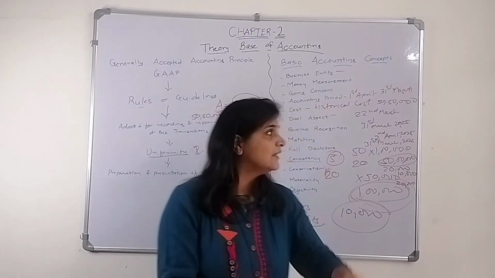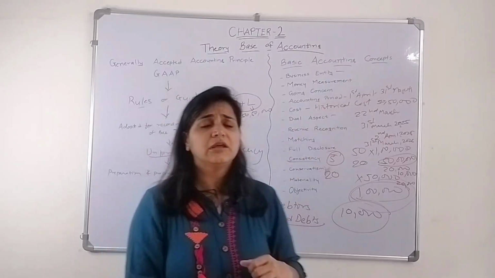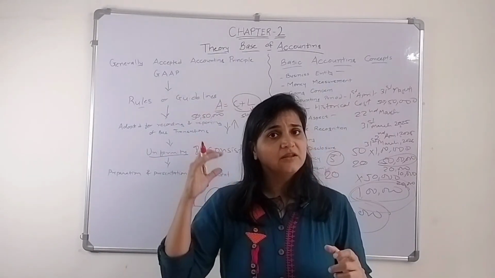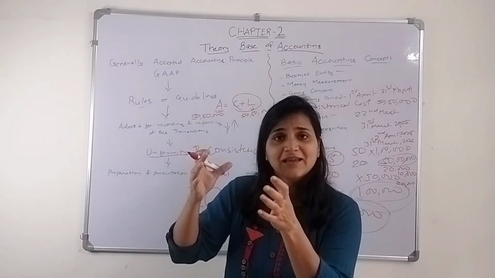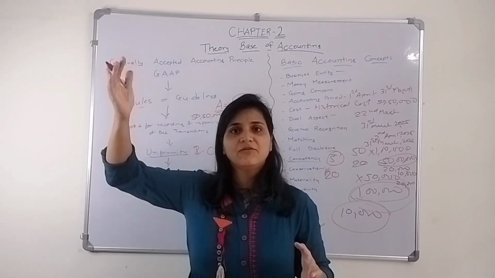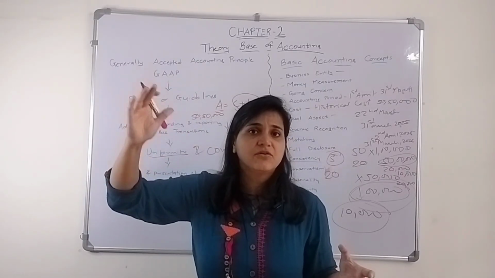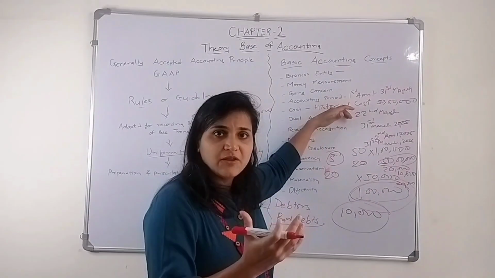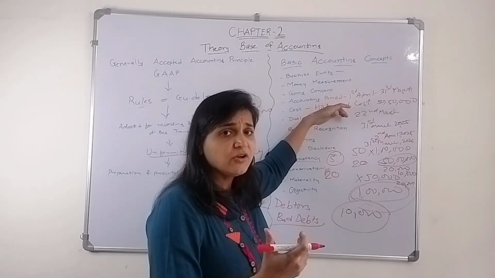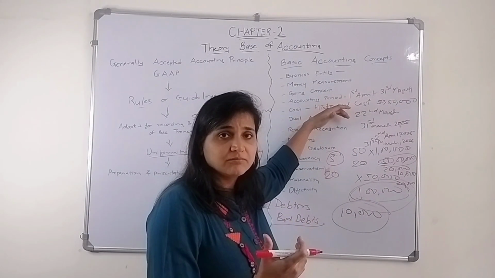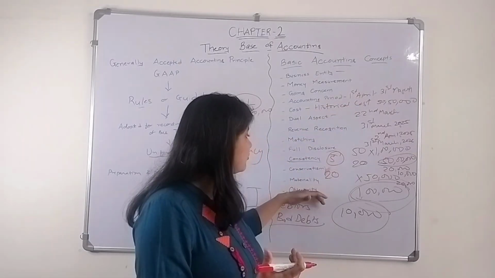That is objectivity, and that is also one of the reasons to keep assets at historical cost. The market value is going to change, and that is not factual evidence for us, but the receipt we have received for the payment of the asset, the cost, that is why we write it at historical cost.